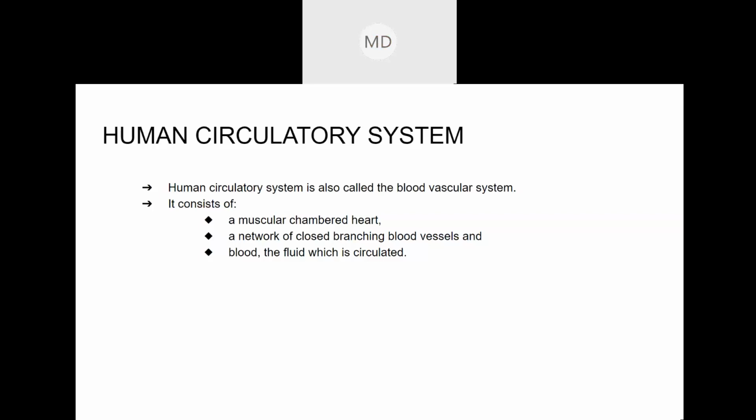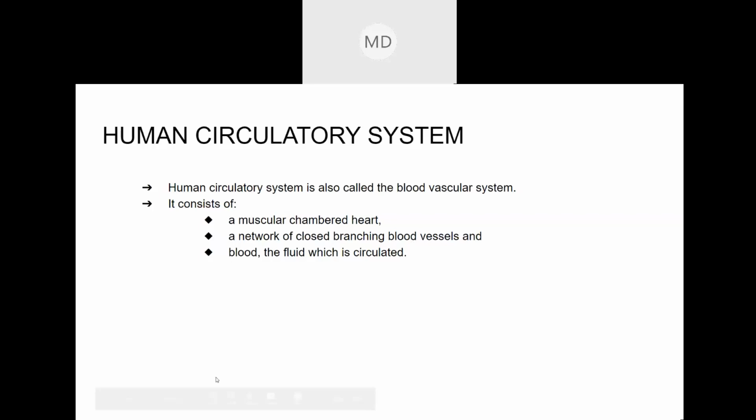Okay, the human heart. The human circulatory system is also known as the blood vascular system, and it consists of the heart, blood vessels, and blood.